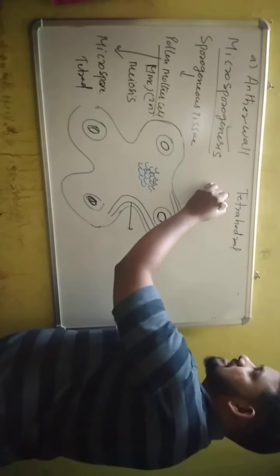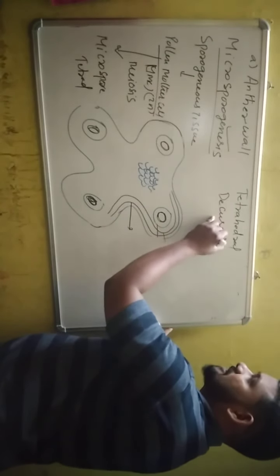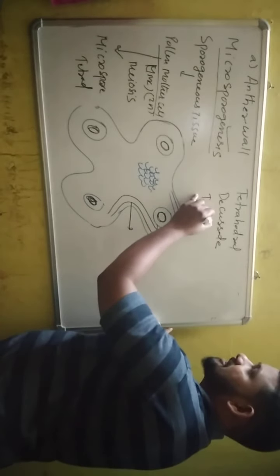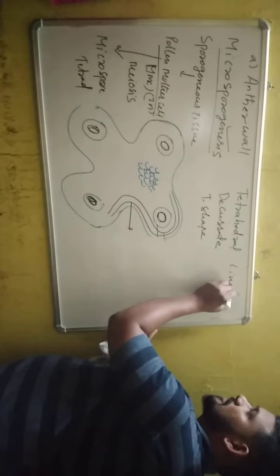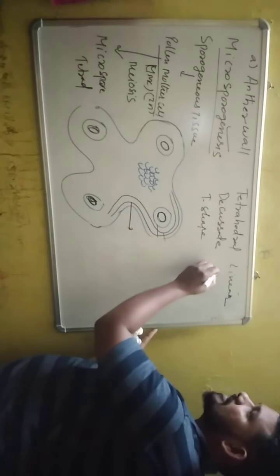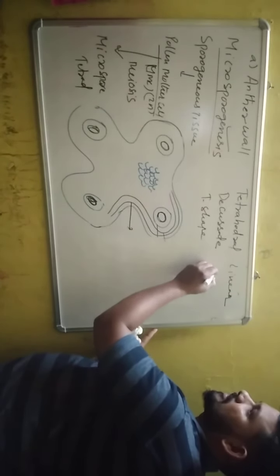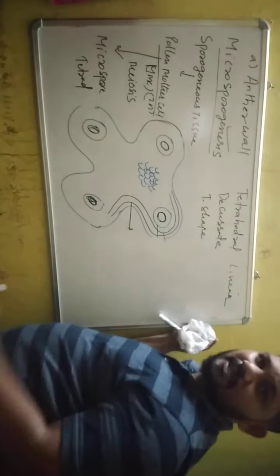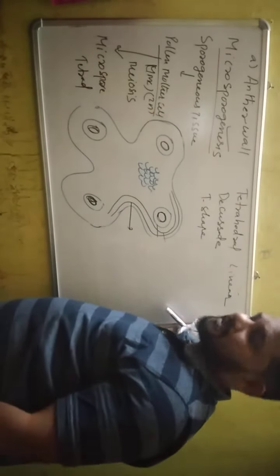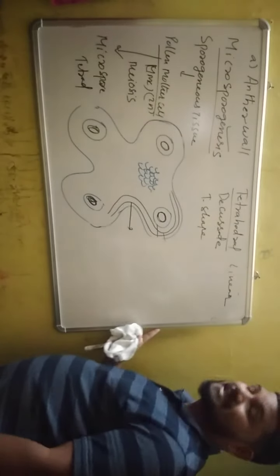In some cases there are also decussate, T-shaped and linear shapes. So these are the different shapes of microspore tetrad, but the common shape is tetrahedral.